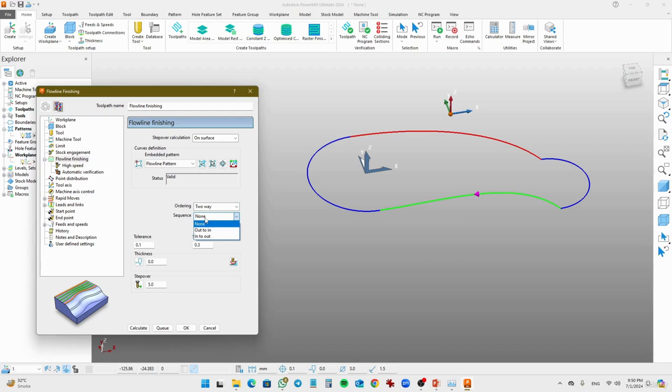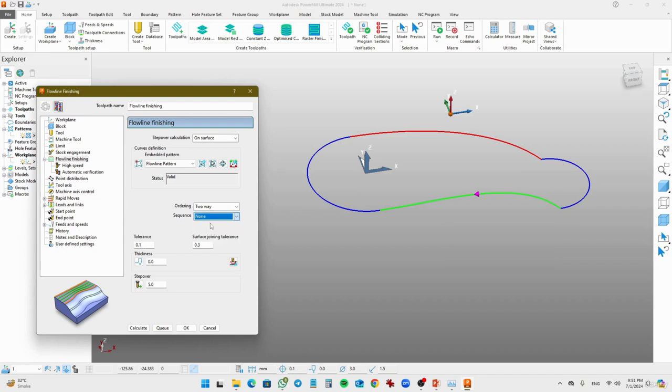Sequence, we have 3 options. One is the none, second is the out to in, the third one is the in to out. That's simple. If you are going to select the out to in, that means the cutting tool will follow from outside curves to the inside of the model. And by selecting the in to out, that means the cutting tool will follow from the inside and goes furthermost to the outward direction. And if you set the sequence as none, it will just follow the curves.